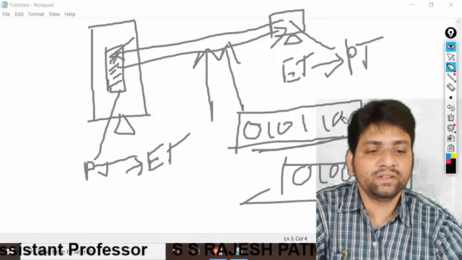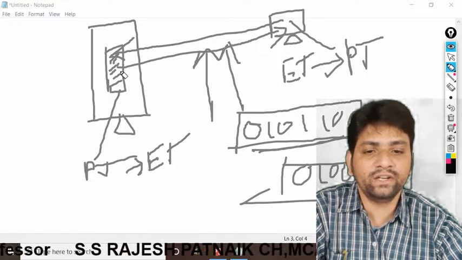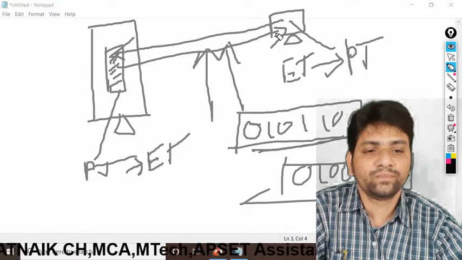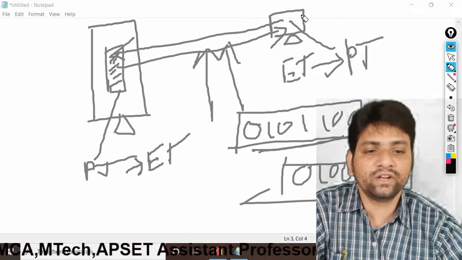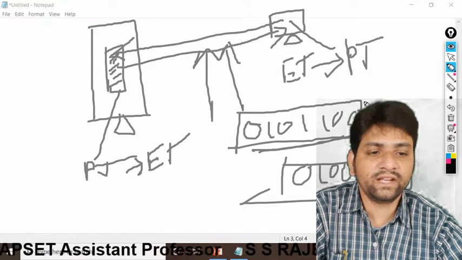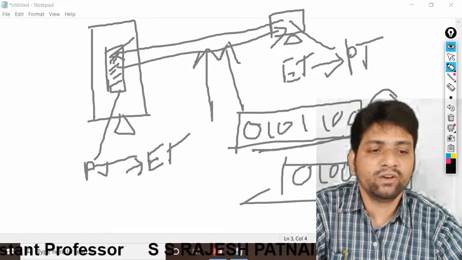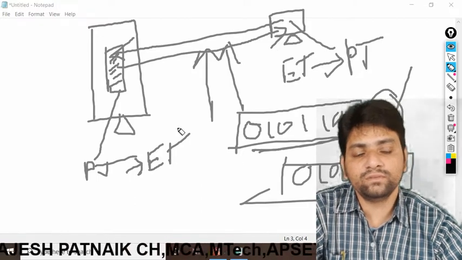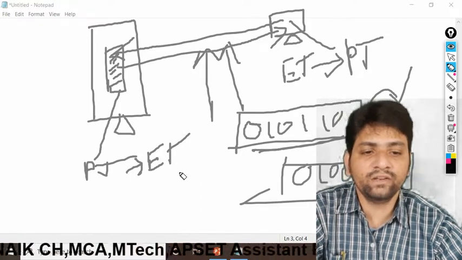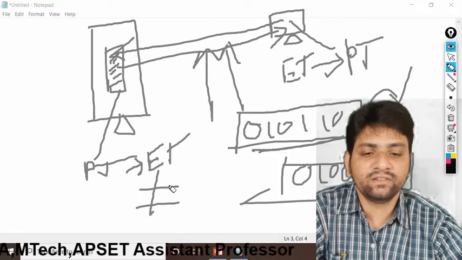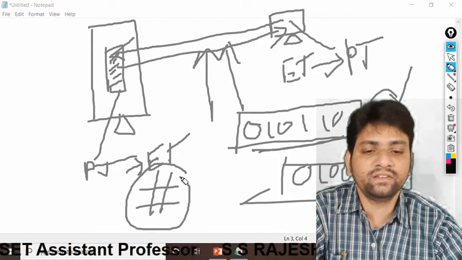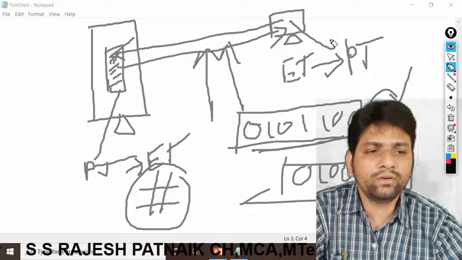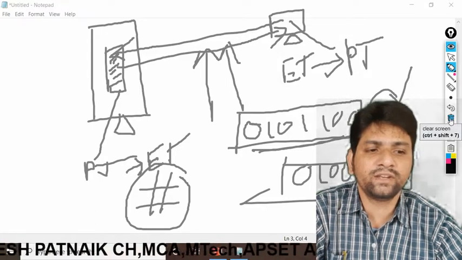Whenever we are transferring data in the communication channel, this data will be split using a wildcard. The wildcard is plus. For multiple levels, we will use hash. So hash is a wildcard whenever transferring the information. Okay, let me explain through points.